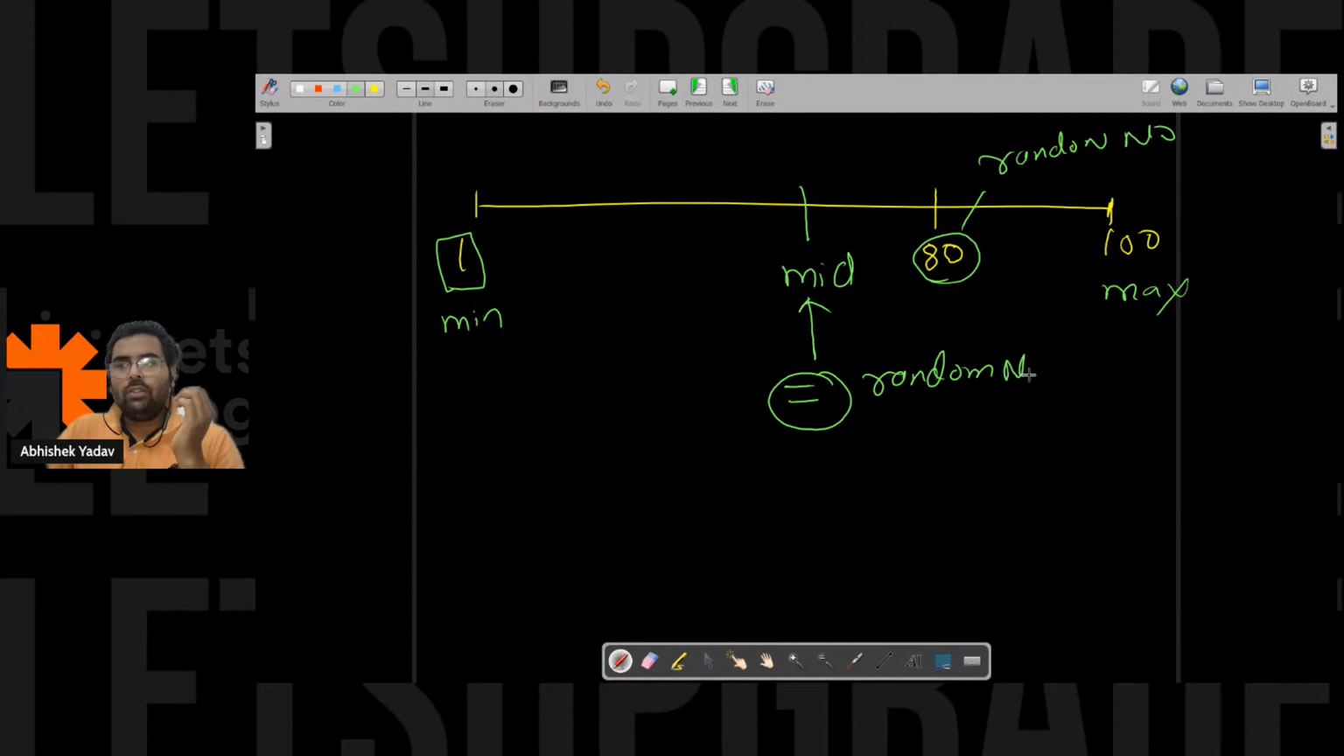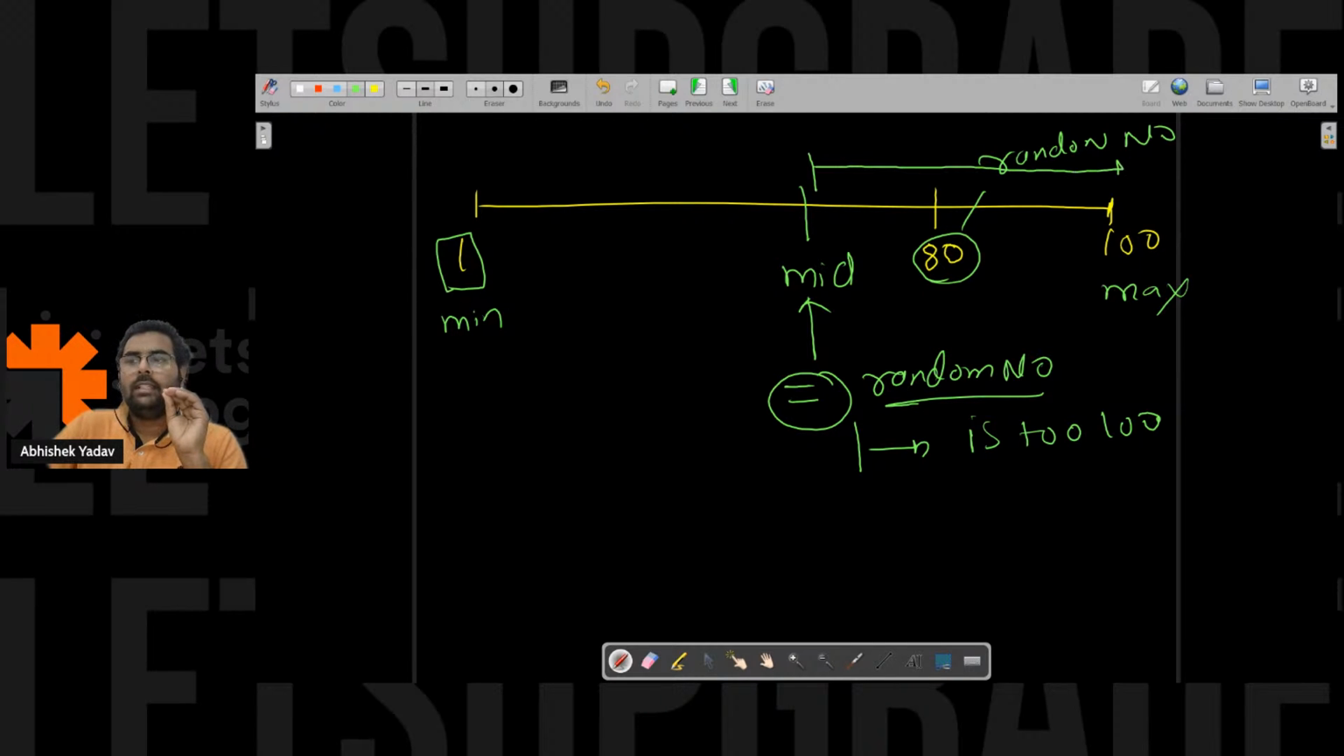If you are equal to the random number, I will return that answer. And if you are not equal to the random number, then I get one message, that is, hey, the number that you have guessed is too low. So you get one hint, that the number is between this range, let's assume the mid is 50 here.